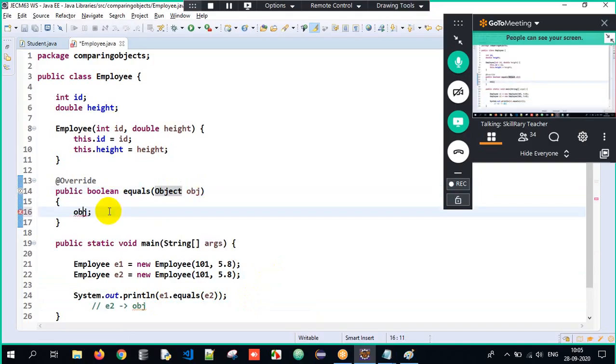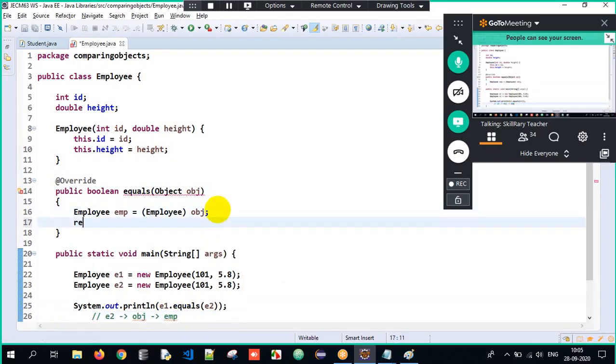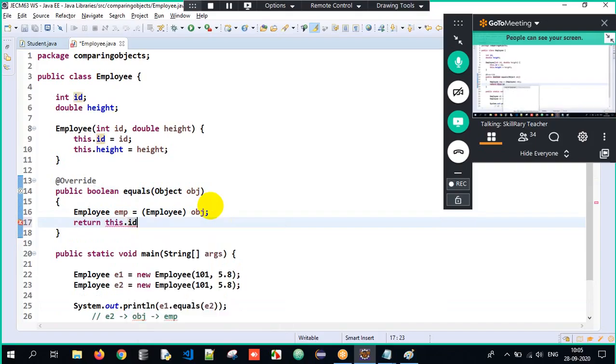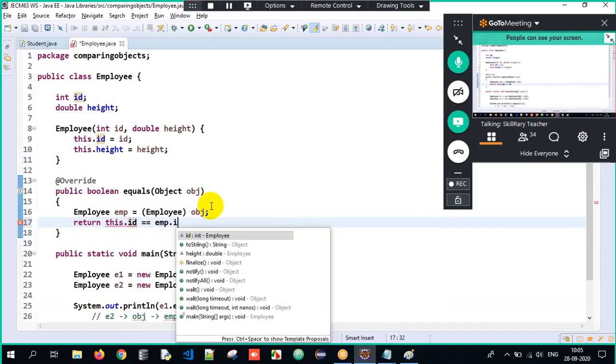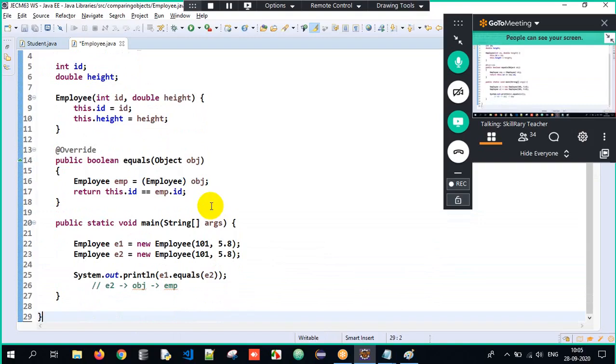So how? Obj will get converted to Employee type reference emp. But now we have to downcast explicitly. E2 was converted to obj, which is upcasted, and again it is downcasted to emp. See, from E2 I upcasted to Object and then downcasted to Employee again. Got it? So now, how do you point to the current object? This keyword. this dot, what do you want to compare? The height. I'll write height here. id equal to emp dot id here. So I have written a logic in such a way that it is comparing only the IDs here.